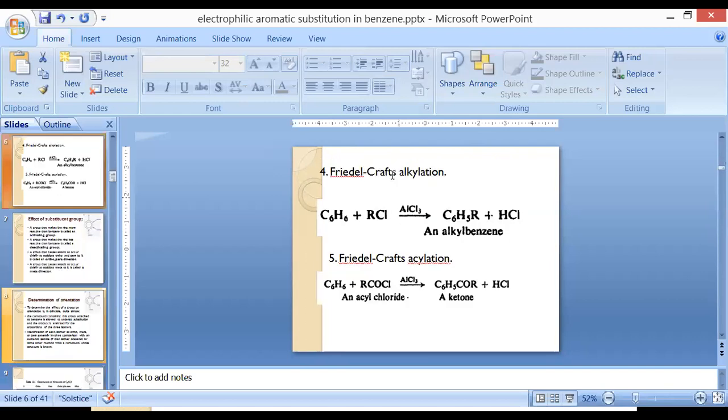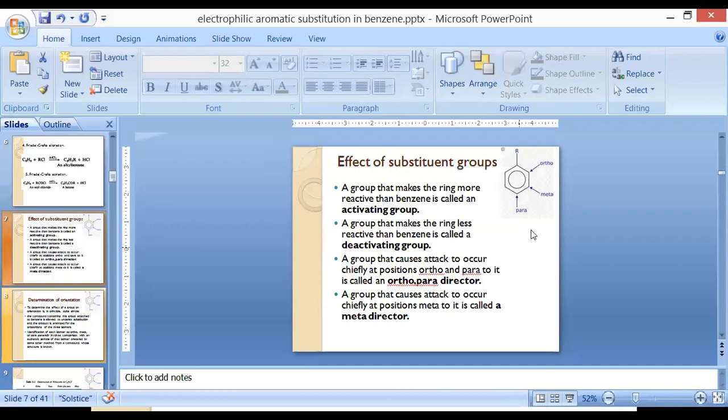Under Friedel-Crafts alkylation, an alkyl group is substituted in the structure of benzene. Again, we replace one of the hydrogen atoms with an alkyl group, so there is formation of alkylbenzene. And in the case of Friedel-Crafts acylation, we substitute an acyl functionality inside the structure of benzene. So all these reactions are favorable for benzene and benzenoid compounds.